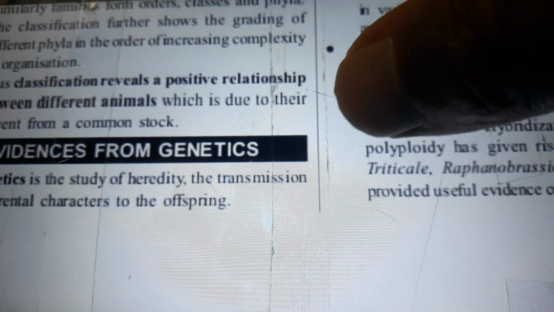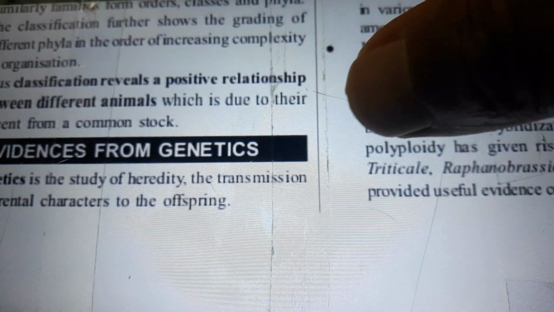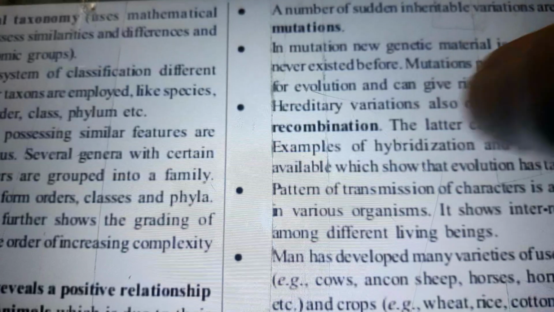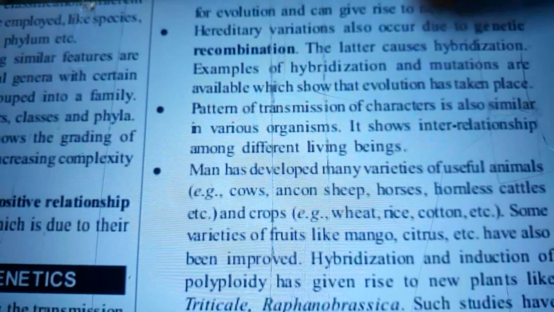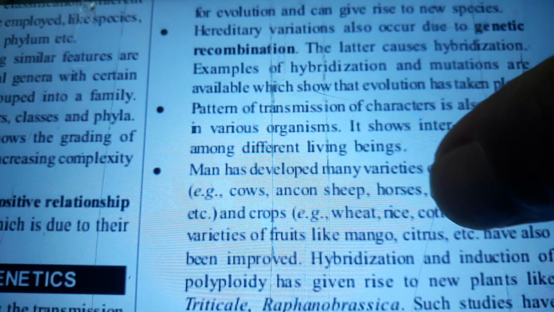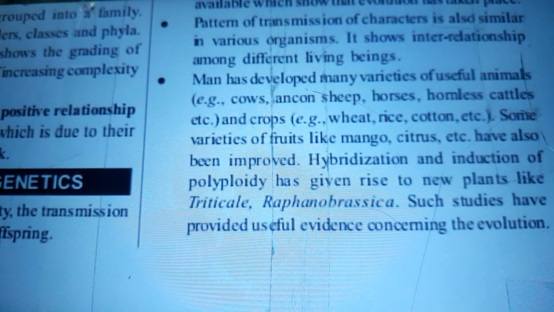Evidence from genetics. Genetics is the study of heredity, the transmission of parental characters to the offspring. A number of sudden inheritable variations are called mutations. In mutation, new genetic material is created which never existed before. Mutations provide raw material for evolution and can give rise to new species. Hereditary variations also occur due to genetic recombination. The latter causes hybridization. Examples of hybridization and mutations are available, which show that evolution has taken place. The pattern of transmission of characters is also similar in various organisms. It shows interrelationships among different living beings.